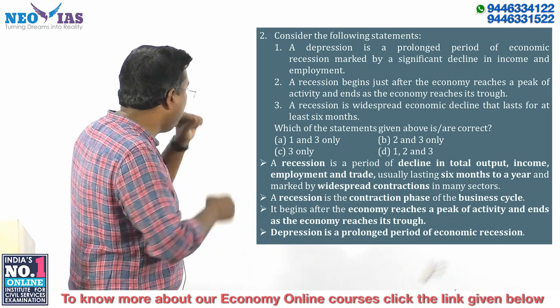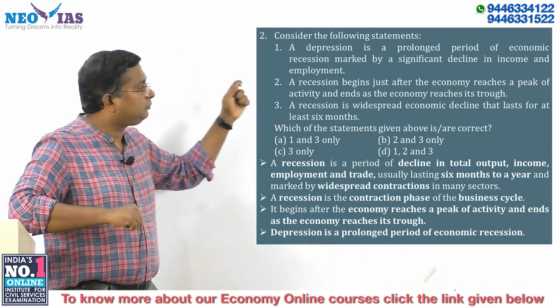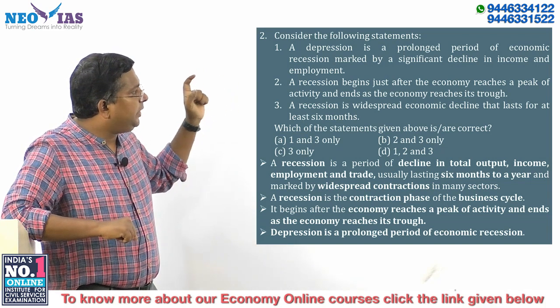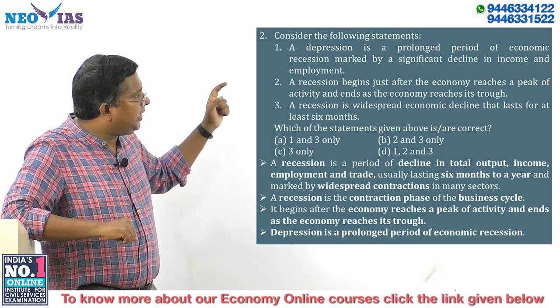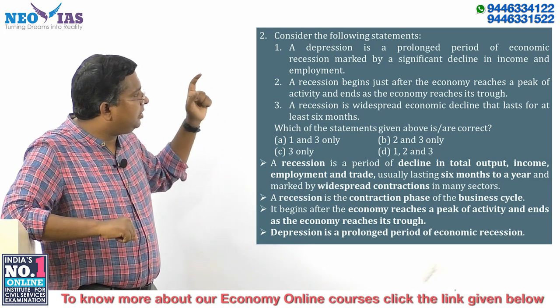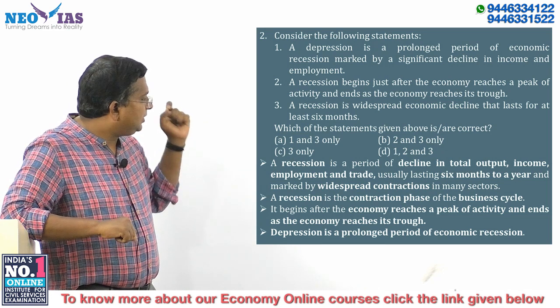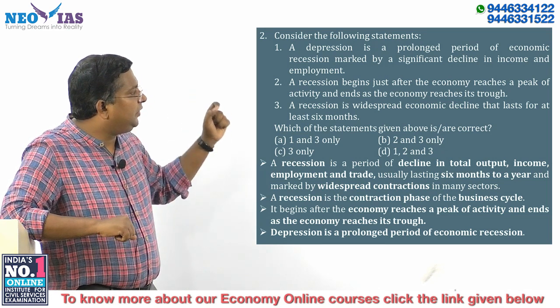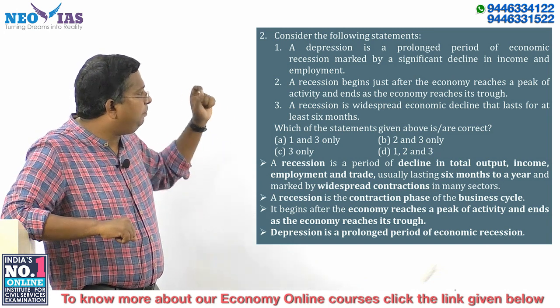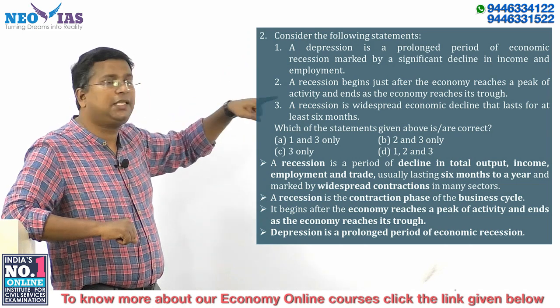Now we will solve the question. A depression is a prolonged period of economic recession marked by a significant decline in income and employment. It's the correct statement. A recession begins just after the economy reaches a peak of activity and ends as the economy reaches its trough.